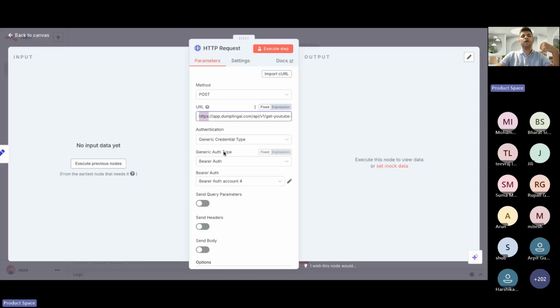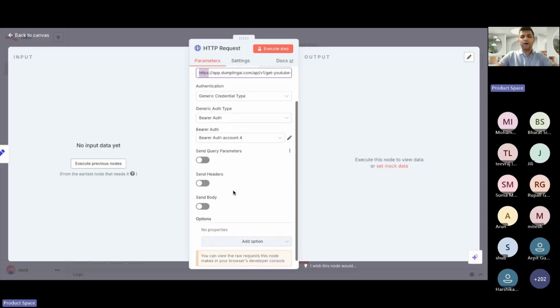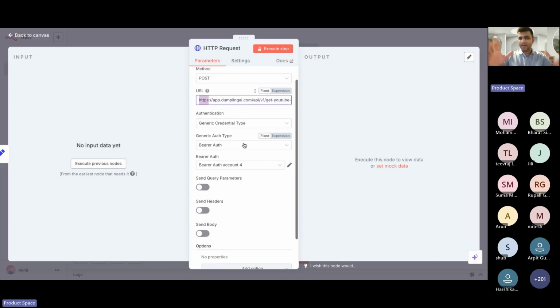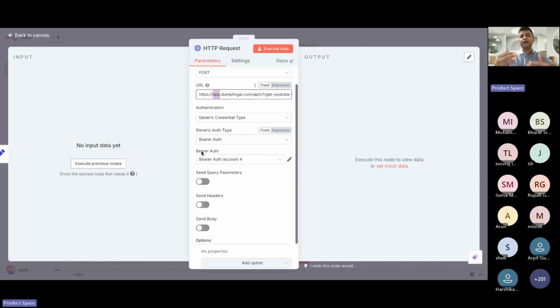Now, once you have basically done the authorization, authentication, everything, you can also click on hitting this, right? But now imagine this: in this URL, we have nowhere shared our YouTube video URL. So if we have not shared it, how would this API know which YouTube video URL to act upon? That is why we have to send our YouTube video URL as well. And how can we send it? We can send it as part of the body.